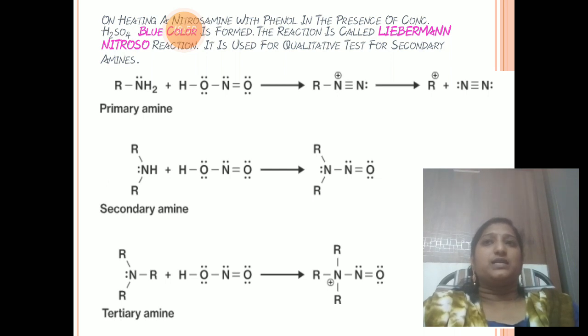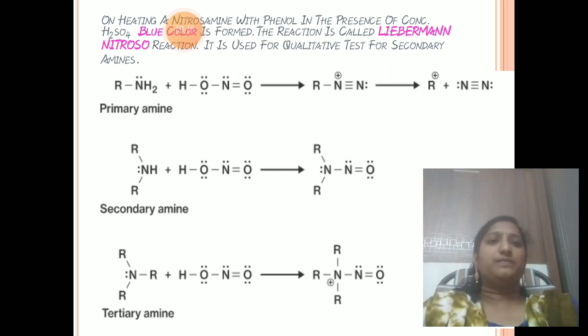And some other reactions: aromatic amines also undergo different types of chemical reactions, so their chemical properties are different. So we can take aniline.